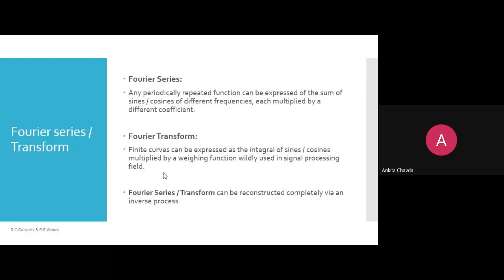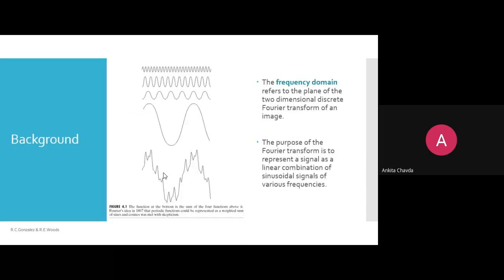So what actually is the Fourier series? Any periodically repeated function that can be expressed as the sum of sines or cosines of different frequencies, each multiplied by a different coefficient, is known as the Fourier series. That's what we have seen, right?